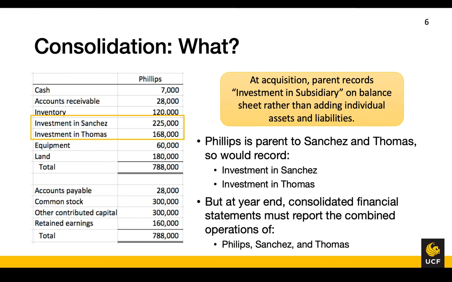When the parent company purchases their investment, they will record the asset at cost. In this chapter, the account will typically be called investment in S, but in the investments chapter, we referred to this account as equity investment. In this case, Phillips purchased shares of both Sanchez and Thomas and so has an asset account for each. However, at each reporting date, we will need to take Phillips's balance sheet and combine it with the balance sheets of Sanchez and Thomas.